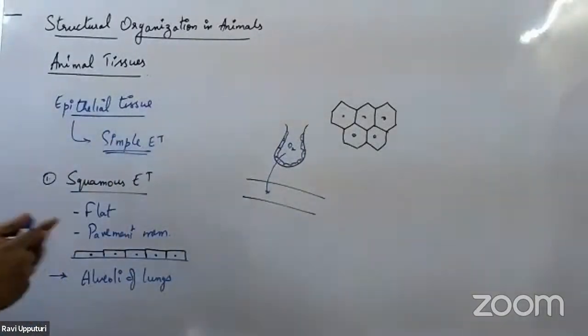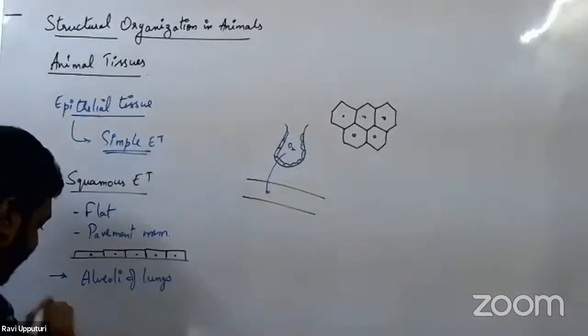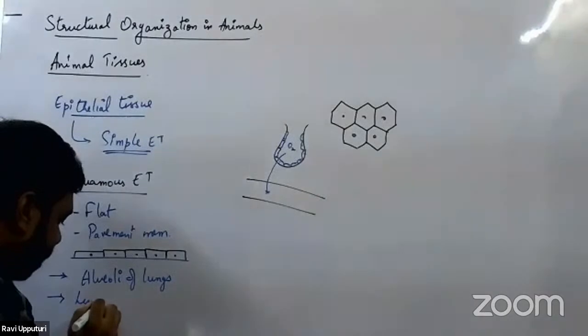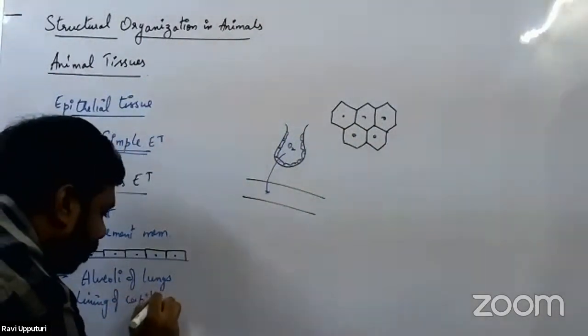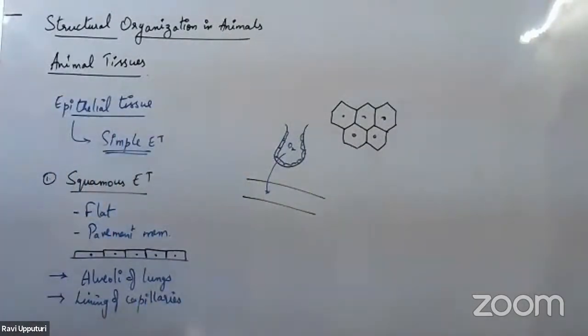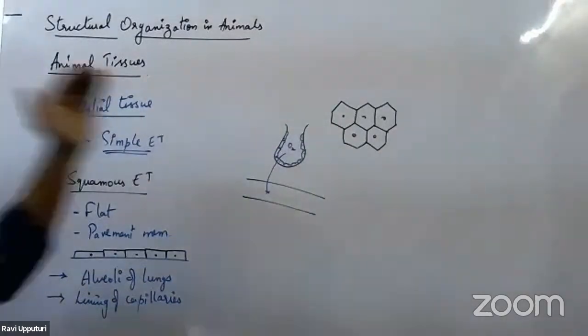The second location we can take is the lining of the capillaries. Capillaries are smaller branches of the blood vessel which penetrate into the tissues.